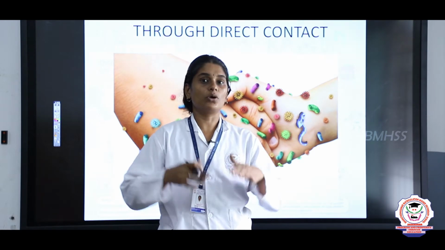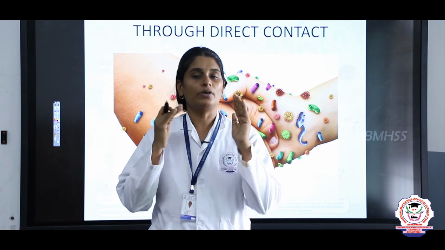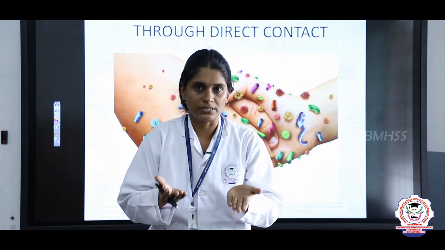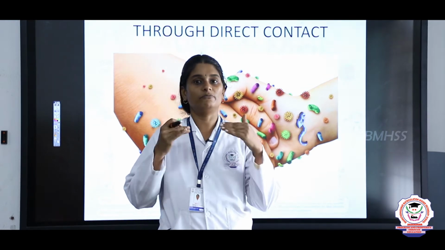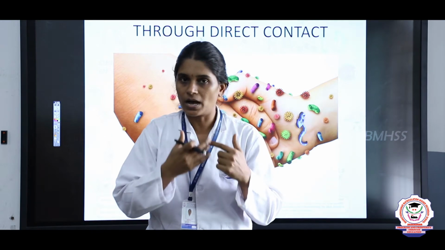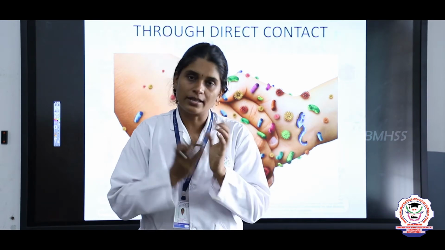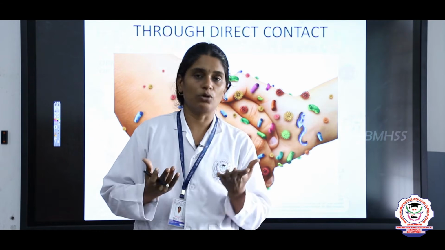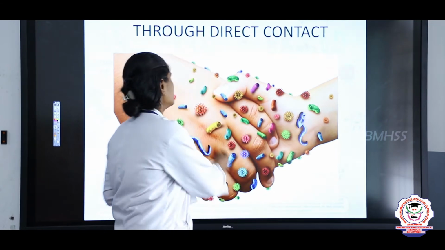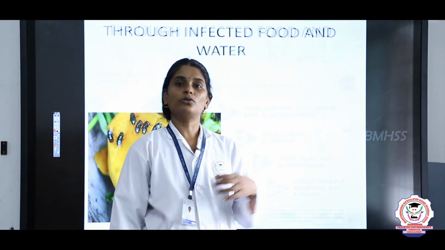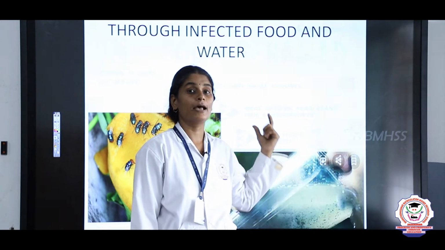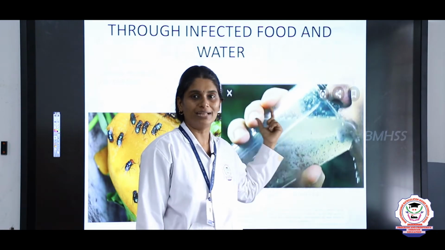So when we are meeting a sick person, we should be very careful, wearing a mask or gloves, and then we can have contact with the person.